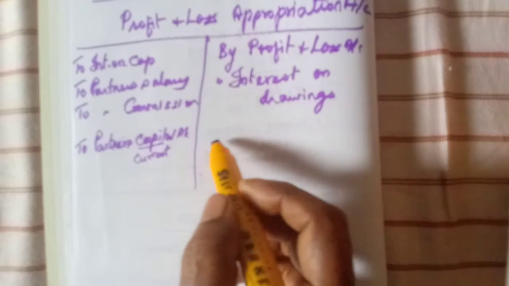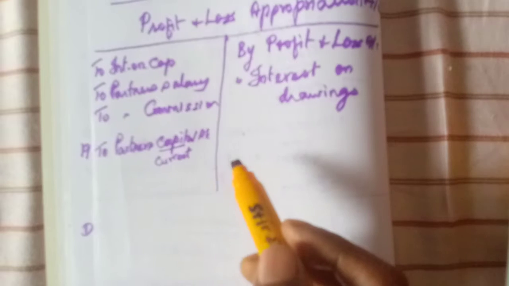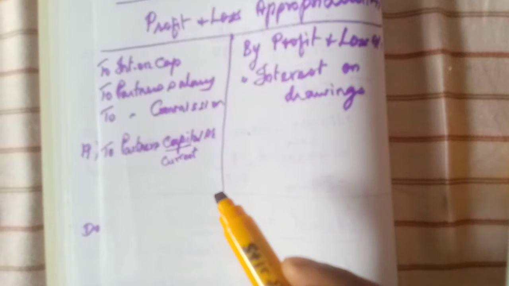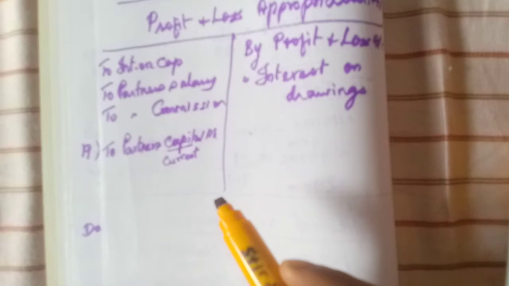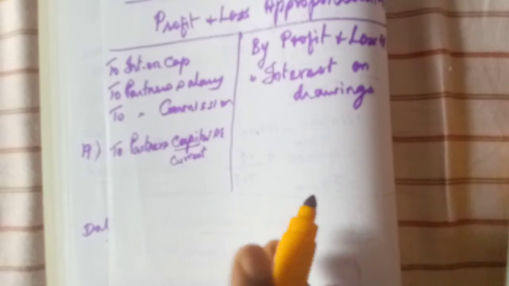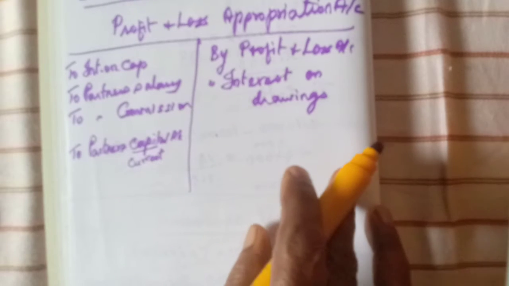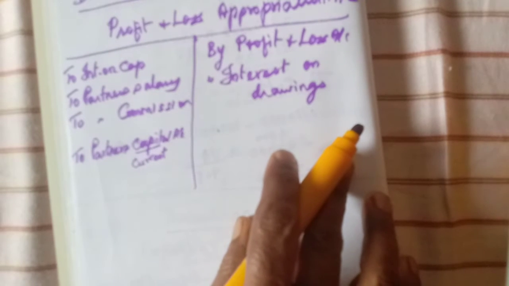If it is loss, it will come this side. By partner's capital account, then partner's capital account must be debited. Here we have to prepare the journal entries. If they ask for journal entries, we need to prepare.